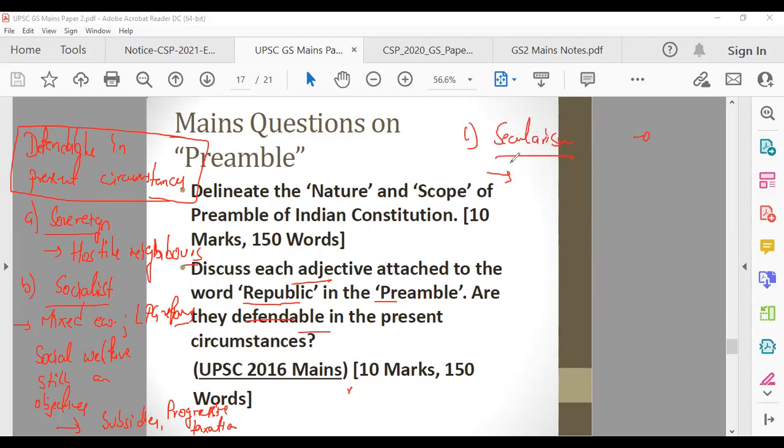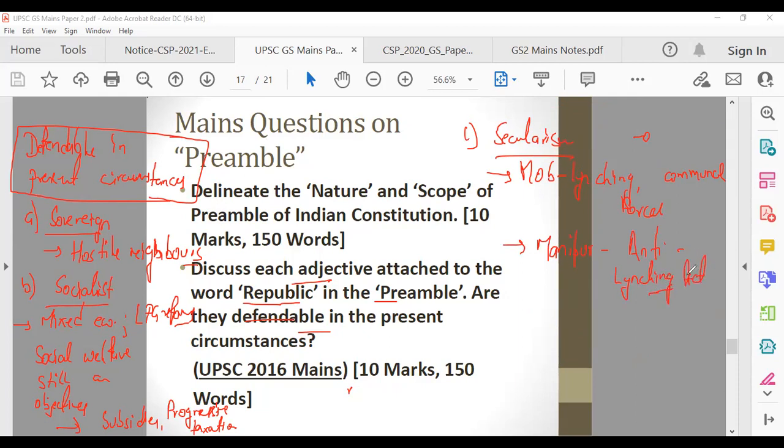So here you can talk about the rising instances of mob lynching, communal forces, which pose a threat. But there are so many things which are happening, which is good. Manipur has passed an anti-lynching act. They are the first state in our country to pass the anti-lynching act. So this shows that yes, secularism can indeed be defended.